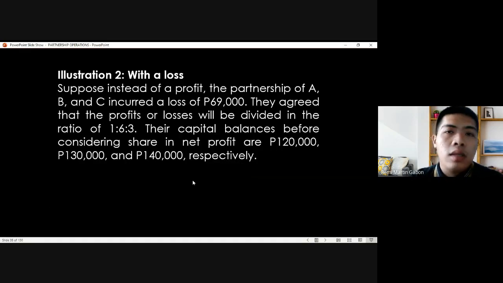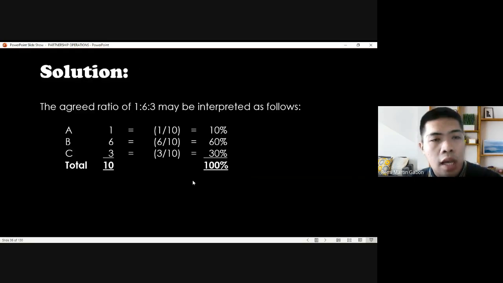Next, we have a loss. Have it as a loss. So incur the loss of 69,000. They agreed that the profits or losses will be divided in the ratio of 1:6:3. So therefore, both profits and losses will be distributed or divided among themselves, A, B, and C, in accordance with the ratio 1:6:3. So if we're going to interpret 1:6:3, we can have it 1/10 for A, 6/10 for B, and 3/10 for C. Or 10% for A, 60% for B, 30% for C. Okay, so a total of 100%.